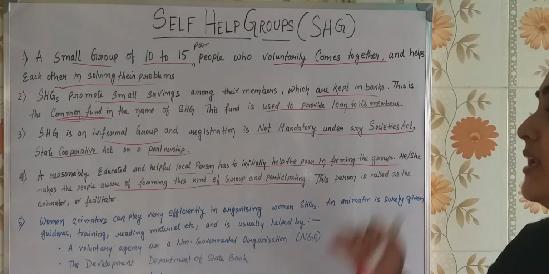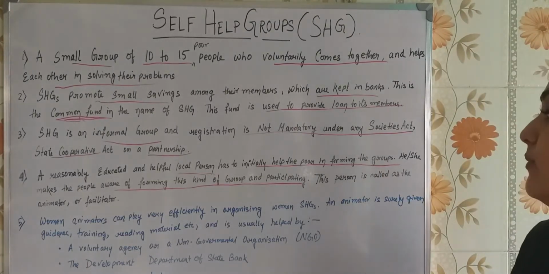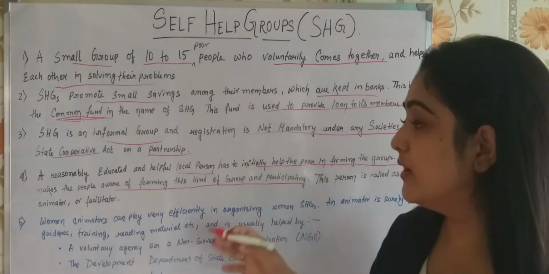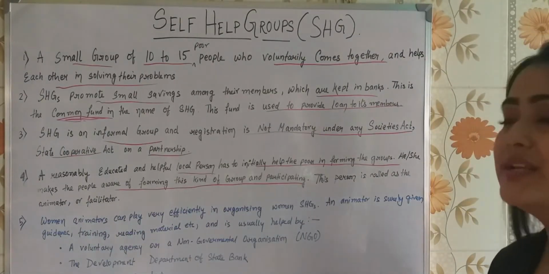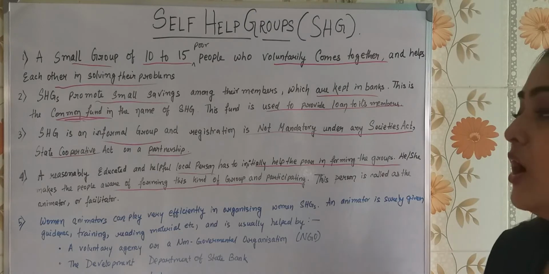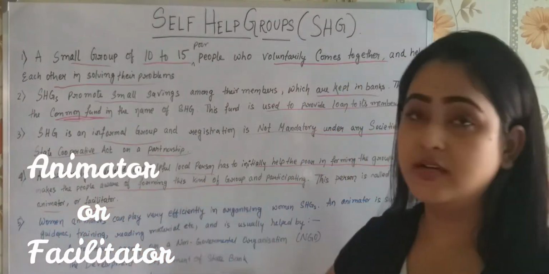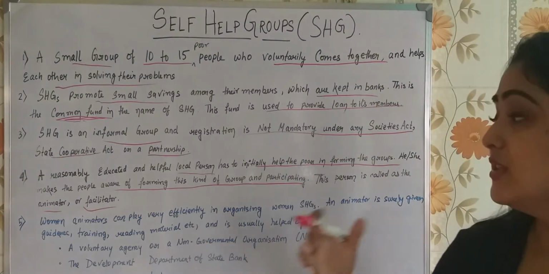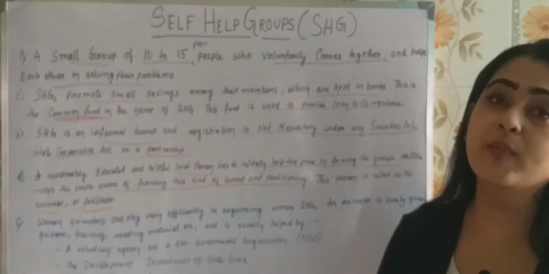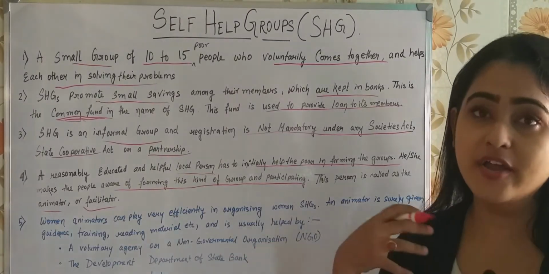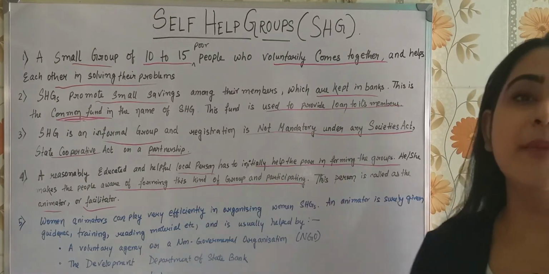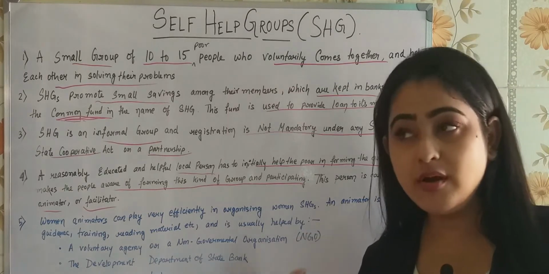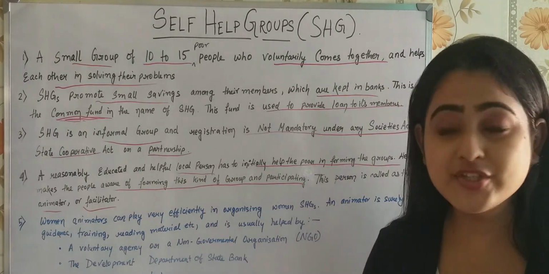A reasonably educated and helpful person has to initially help the poor in forming the groups. He or she makes the poor people aware of forming this kind of group and participating. This person is called an animator or a facilitator. Women animators can work very efficiently in forming a women's SHG, an informal group where all the members are women. A woman animator is going to be very efficient in forming a women's SHG.